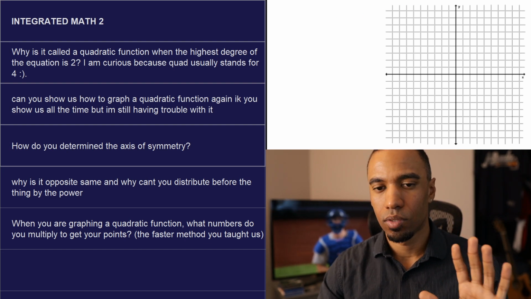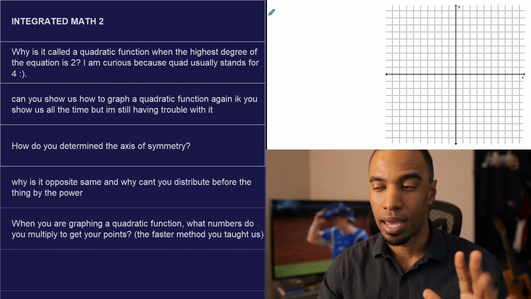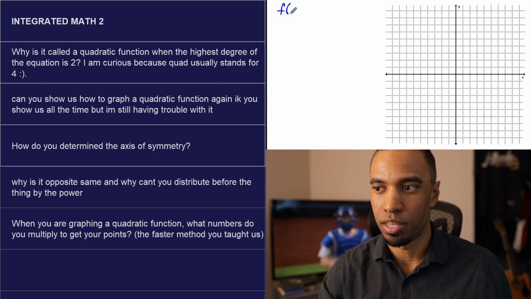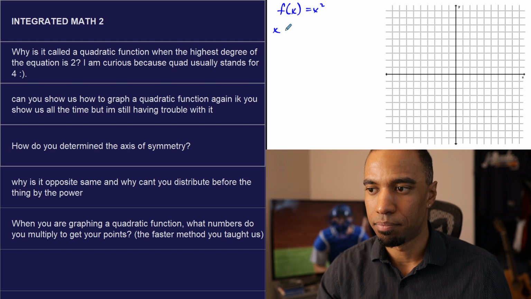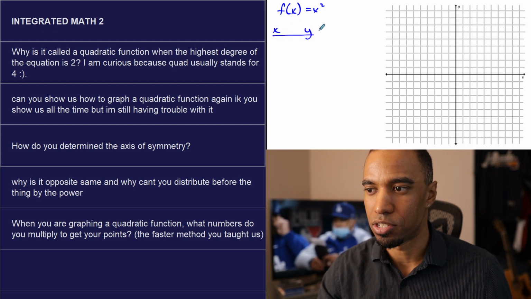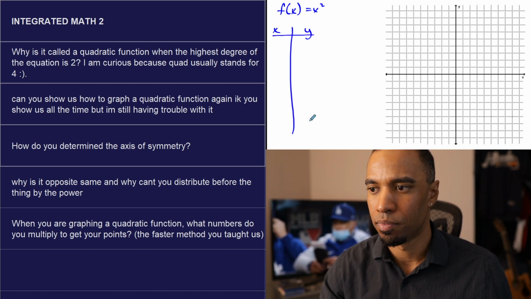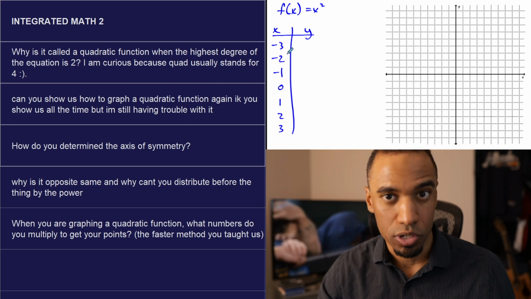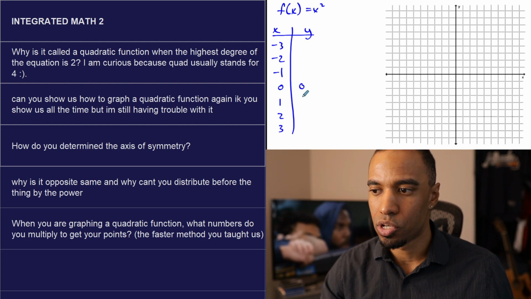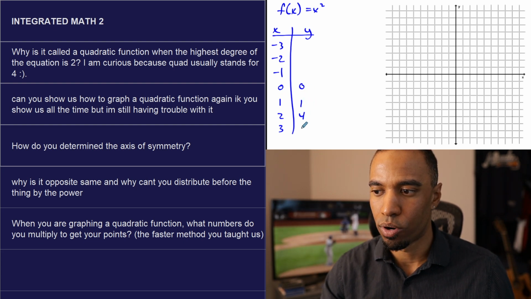Well, remember, you can always use a table. And I'm going to start with the idea of the table, specifically the parent function, f of x equals x squared. And let's construct the idea that when you plug in values for x, you get values out for y. F of x, same thing, x, y. Let's do some negatives, some positives, and 0. And when in doubt, use your parentheses. 0 squared is 0, 1 squared is 1, 2 squared is 4, 3 squared is 9.